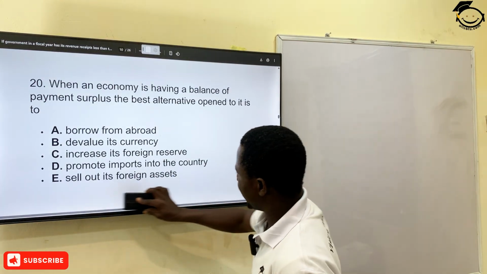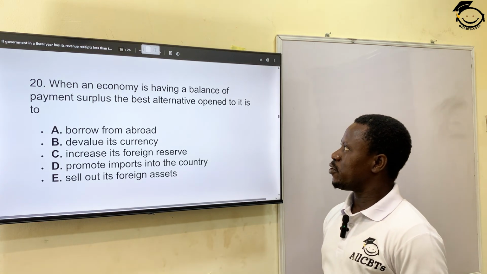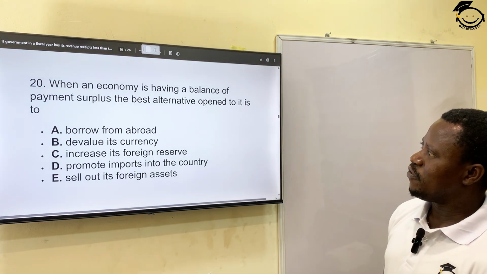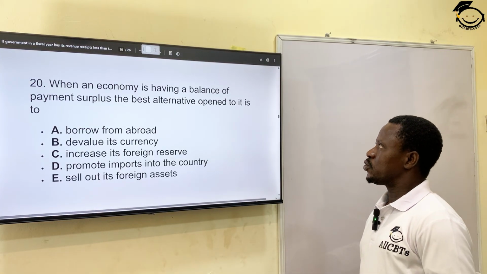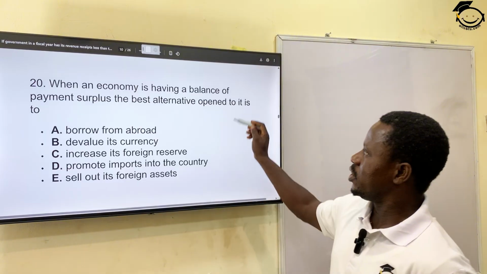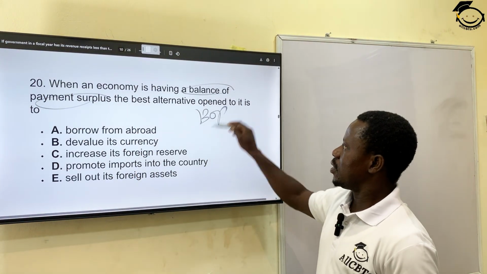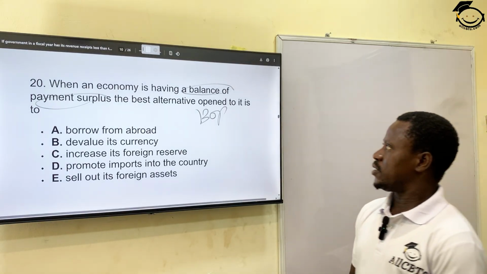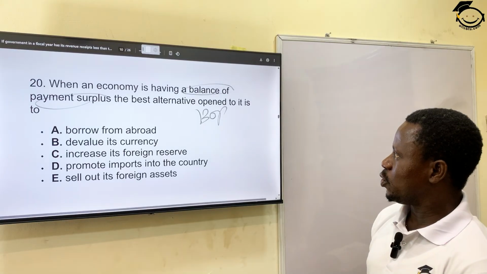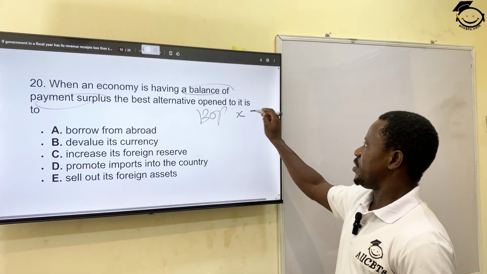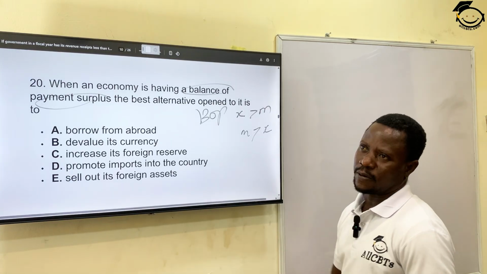Well, maybe I'm going to be rounding up at this point with this question. Okay? When an economy is having a balance of payment surplus, the best alternative open to it is... you need to have understanding of balance of payment, BOP. Your BOP is your economic financial transaction, such that whether your export is greater than your imports, or your imports is greater than your exports.